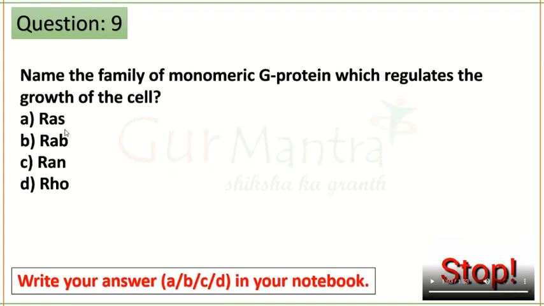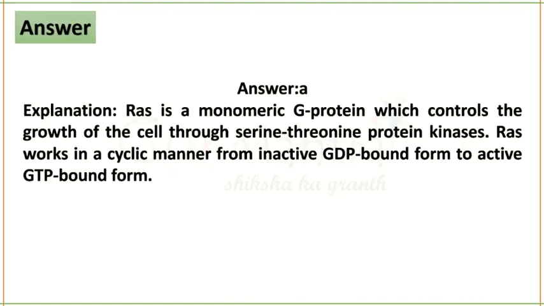RAS is the monomeric G protein that is involved in the regulation of cell growth. Okay, we saw this in the RAS MAP kinase pathway, which comes in receptor tyrosine kinase, that comes in enzyme linked receptors, isn't it? Okay, so A is your correct answer. RAS is the option that is involved in the growth of the cell, and that is the monomeric G protein. Okay. So if this question is correct for you, give yourselves 2 marks, and if it is wrong, give yourselves -1. Next question.